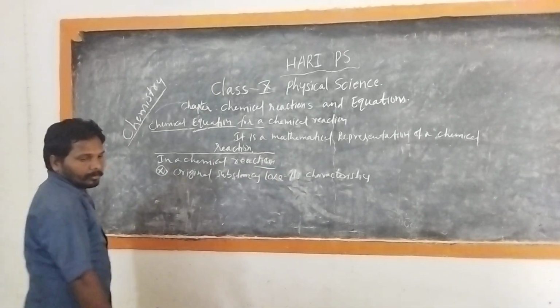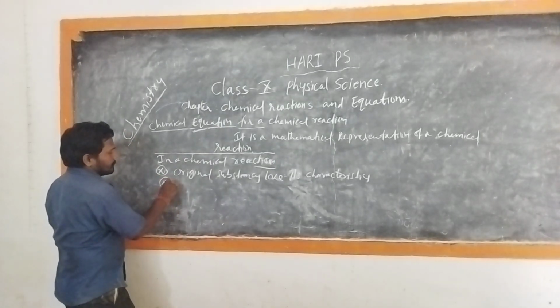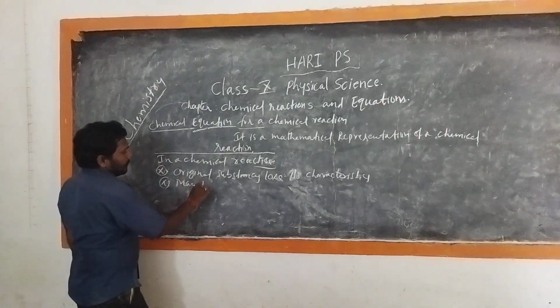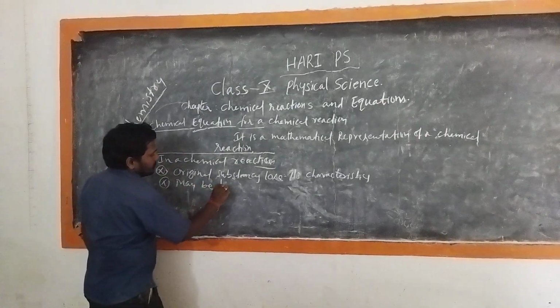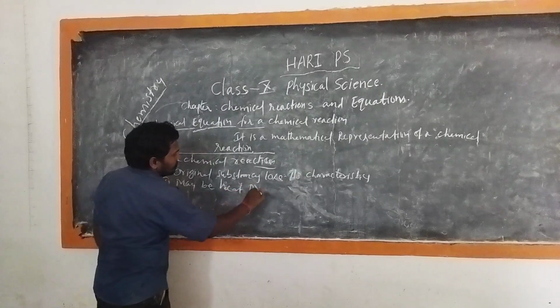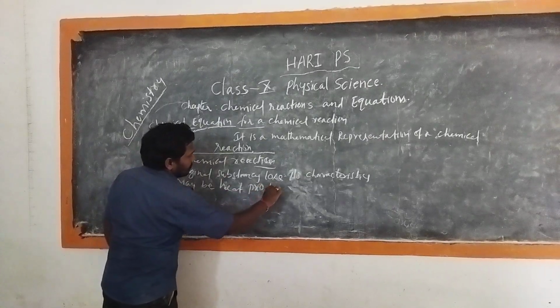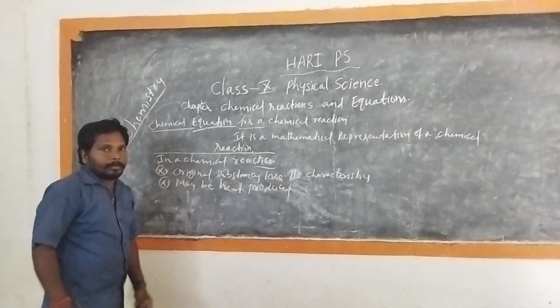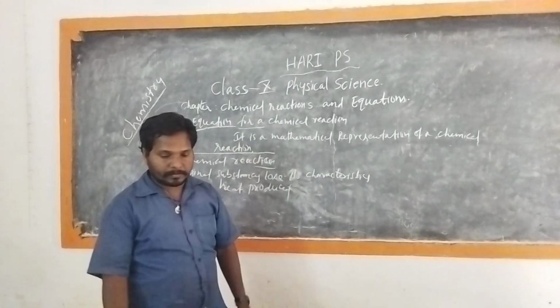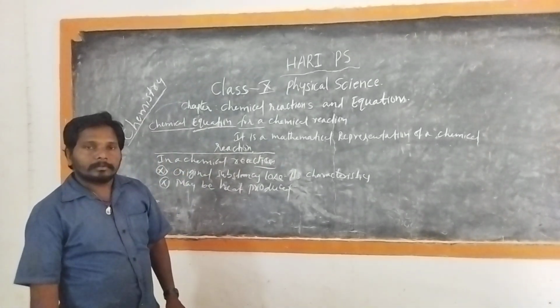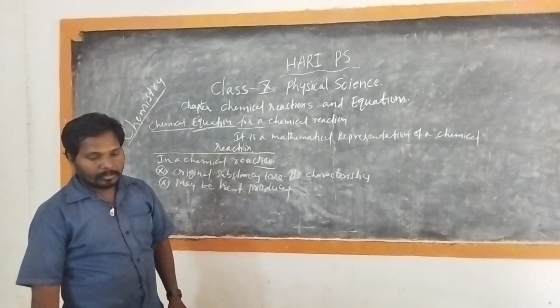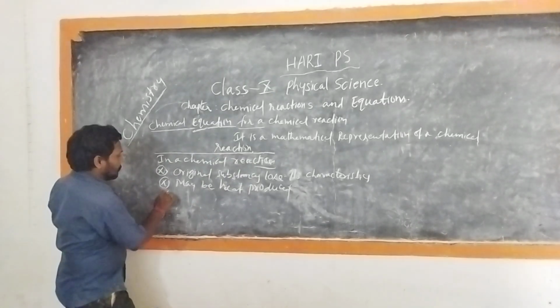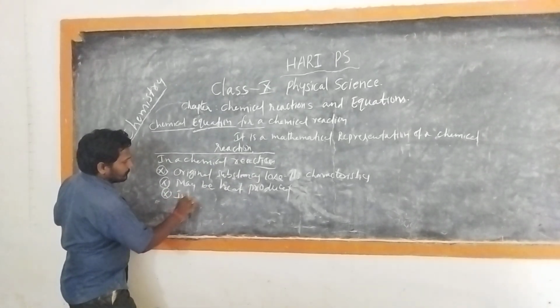The second one is that sometimes heat is produced, or sometimes heat is absorbed. Then insoluble substances are formed.